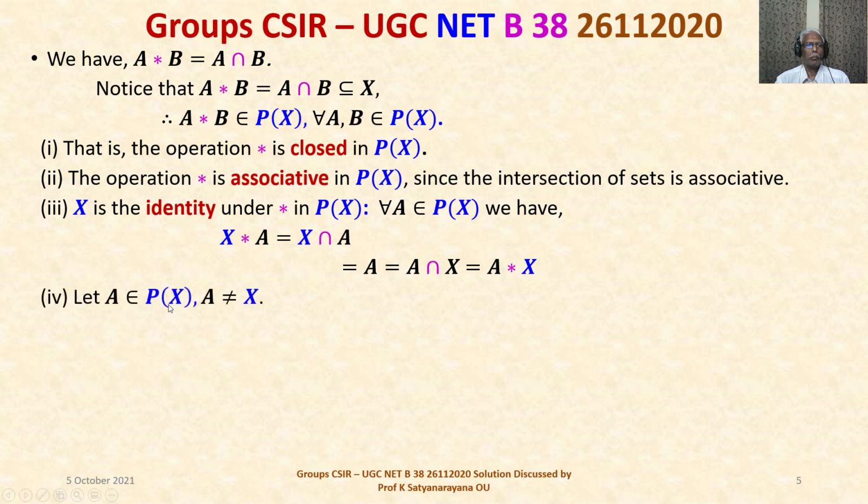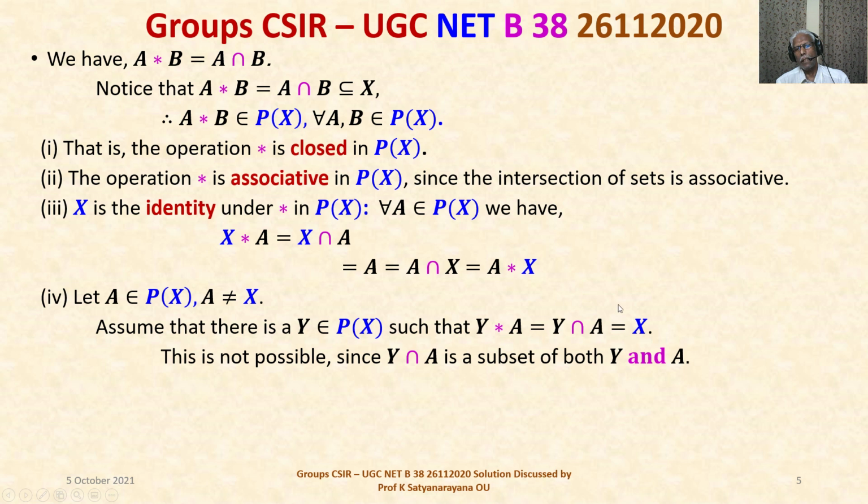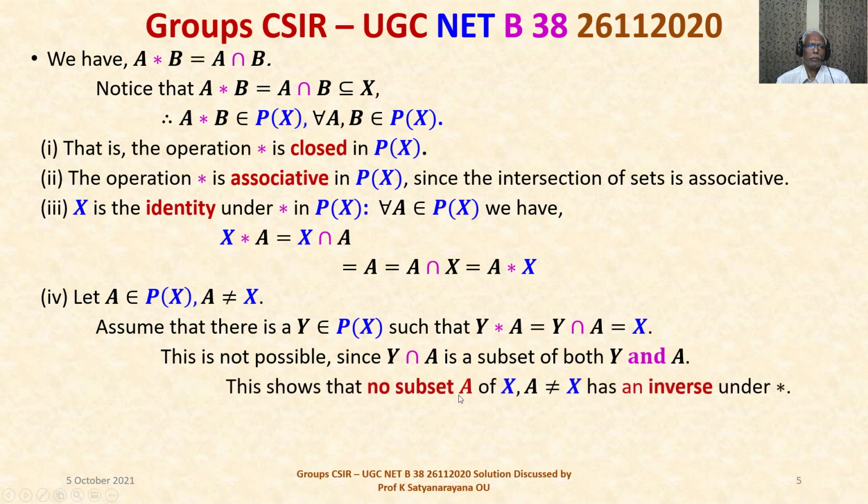Let A belong to the power set of X, A not equal to X. Assume there is a Y belonging to the power set of X such that Y star A is equal to Y intersection A is equal to the identity, that is X. This is not possible since Y intersection A is a subset of both Y and A. So this tells you that no subset A of X, A not equal to X, has an inverse under star.